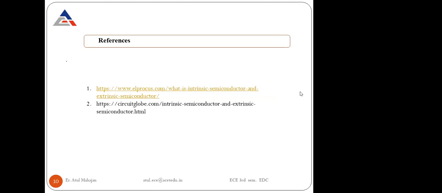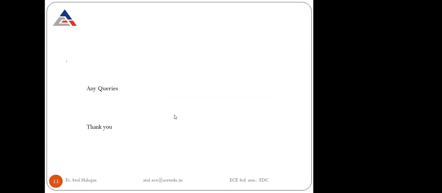Now this is the reference which has been used in my study, which I have used for the diagrammatic representation, the diagrams which I have used in my presentation. And this is all about today's presentation. If you find any doubt